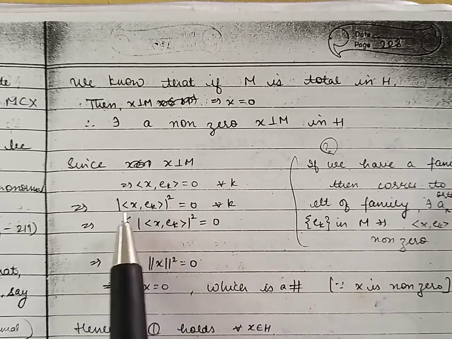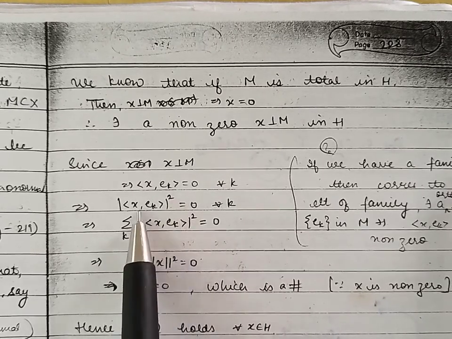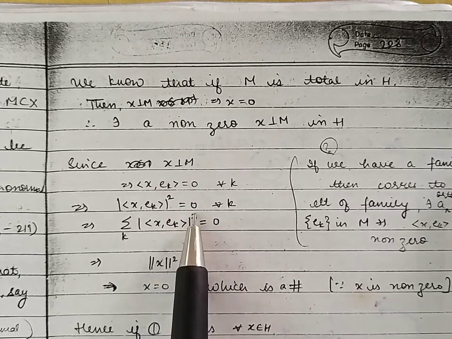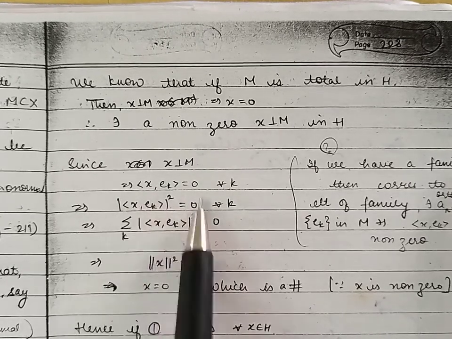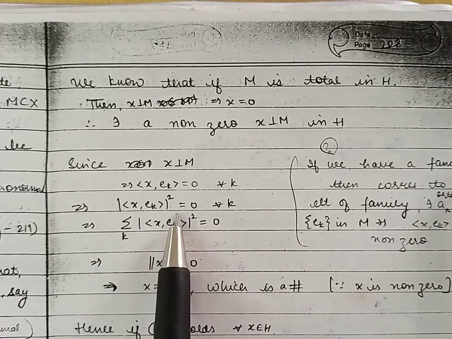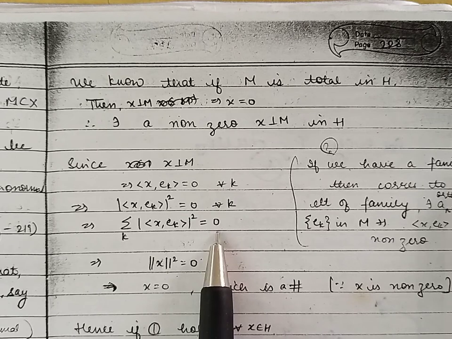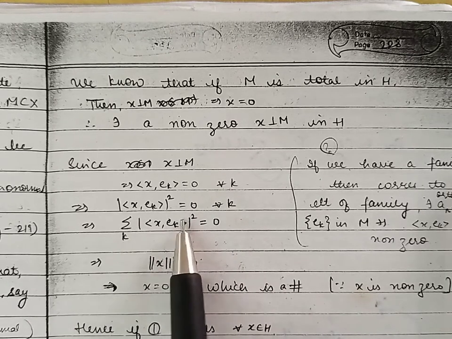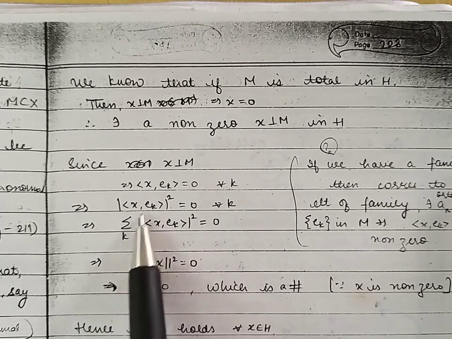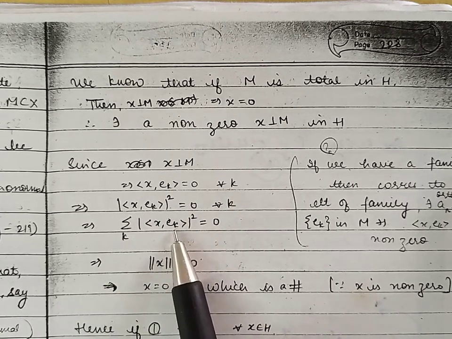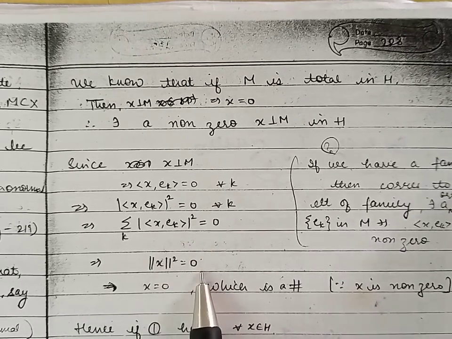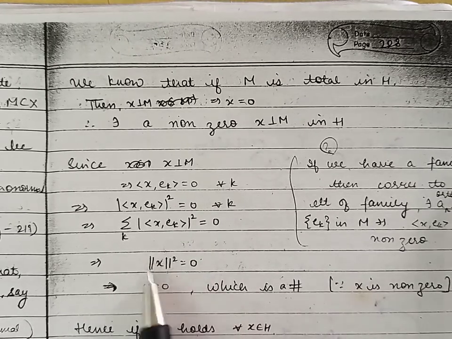So from here we can say that the square of mod of inner product of X with EK is also 0, because this condition is true for every K. So the sum of all these terms will also be 0. Now using this value in the Parseval's identity, because this quantity is equal to X norm square, therefore X norm square is also 0, because norm is a non-negative quantity.